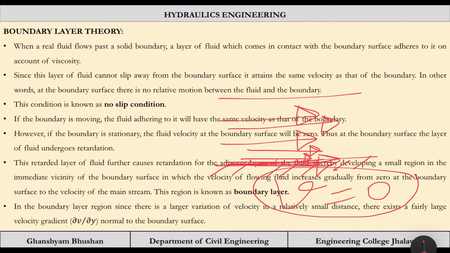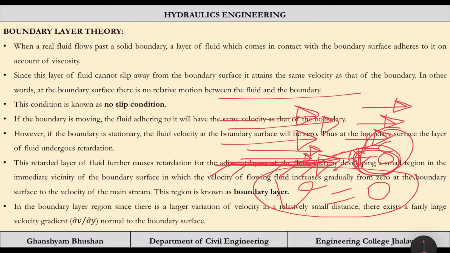It will also try to move. So from 0 till some distance delta. After delta, what is there? The layer is having velocity again v. Okay, so this delta will be the thickness of the boundary layer.